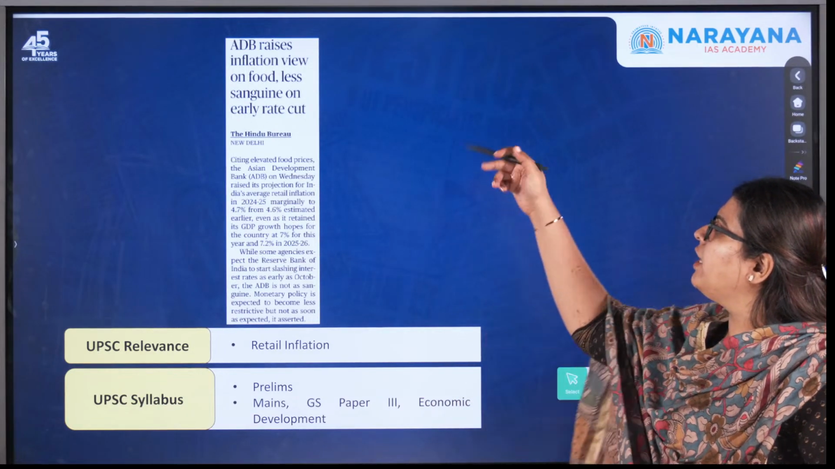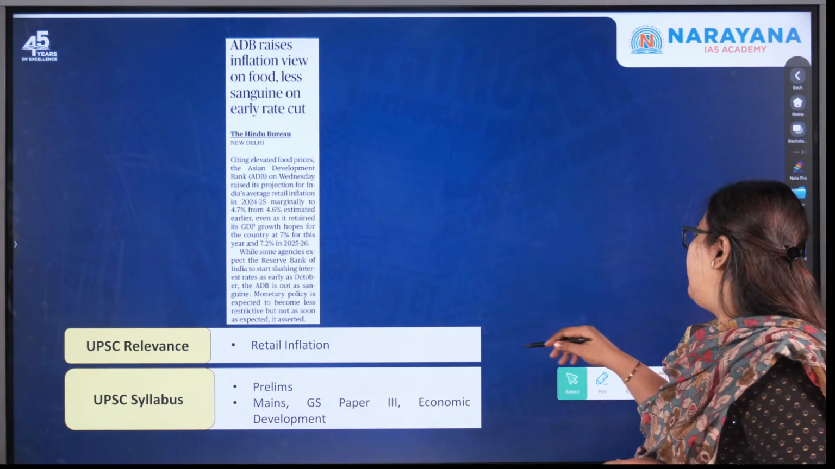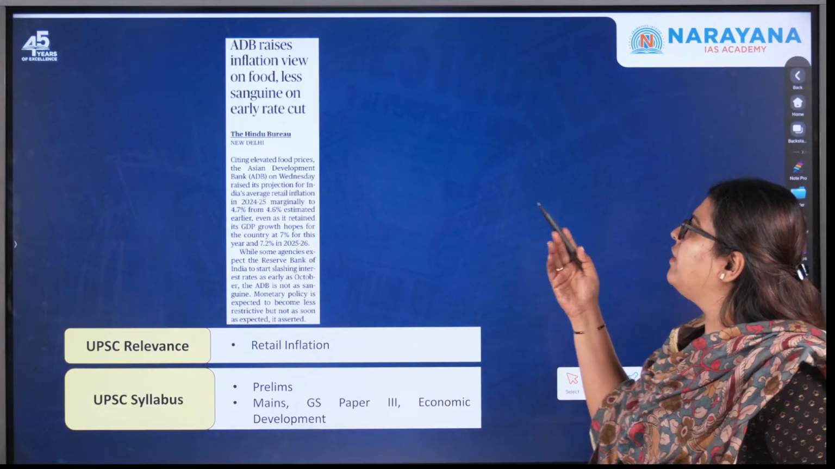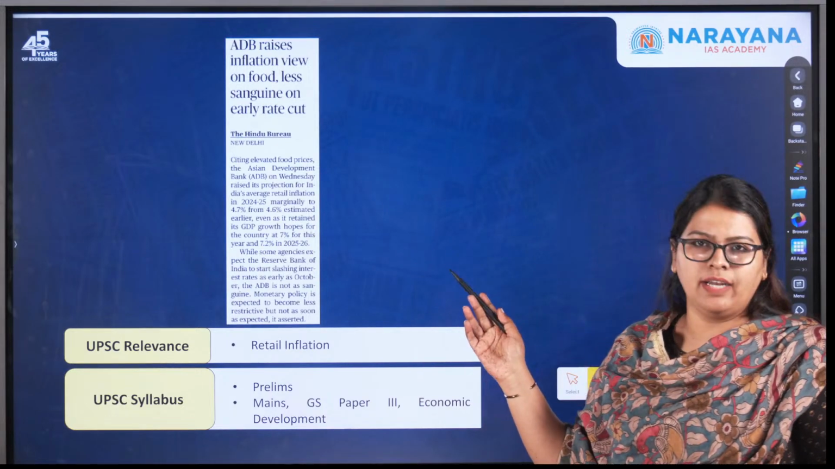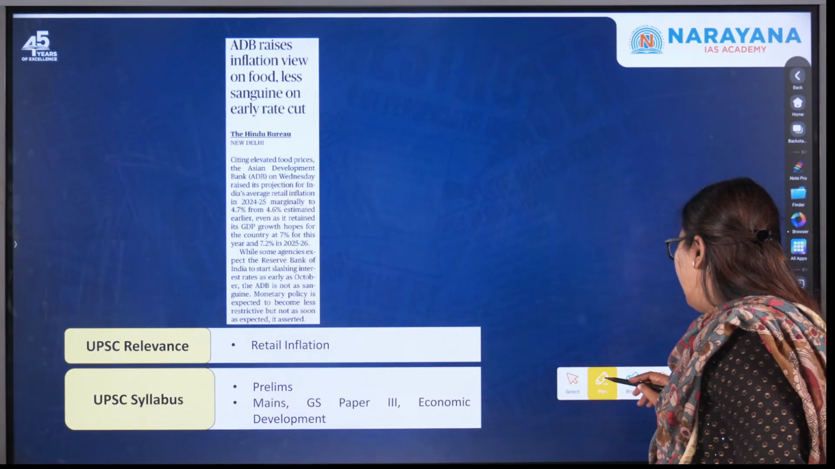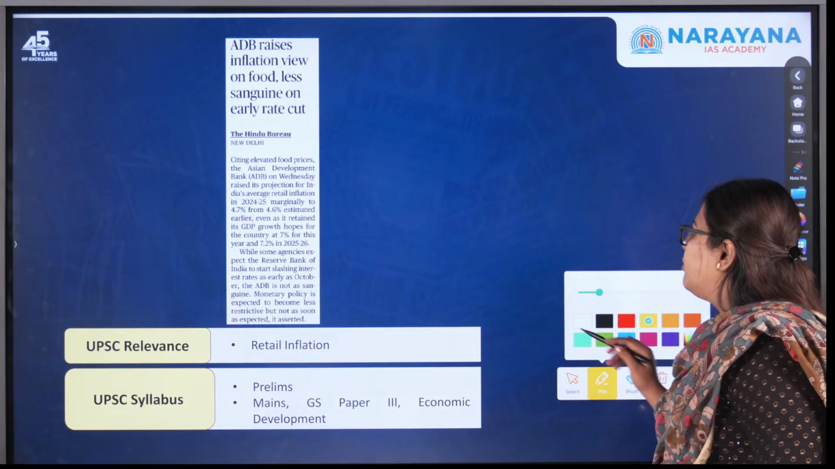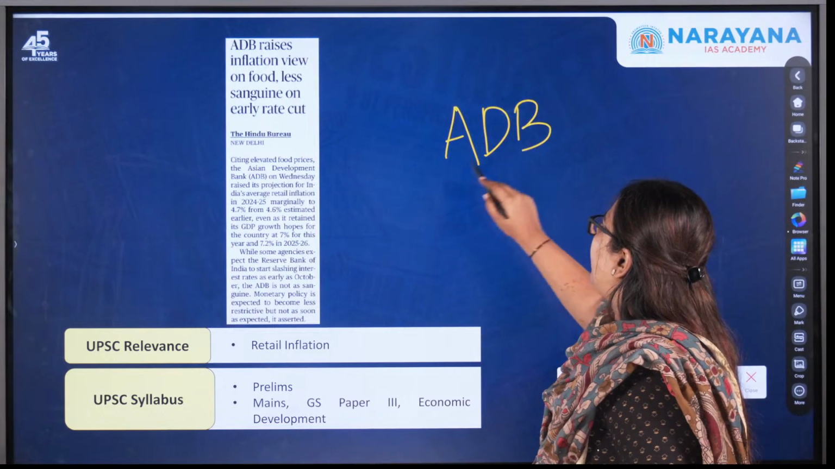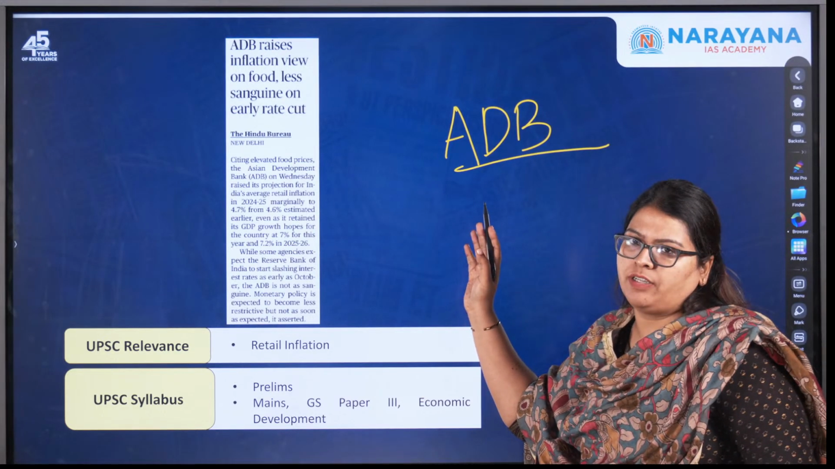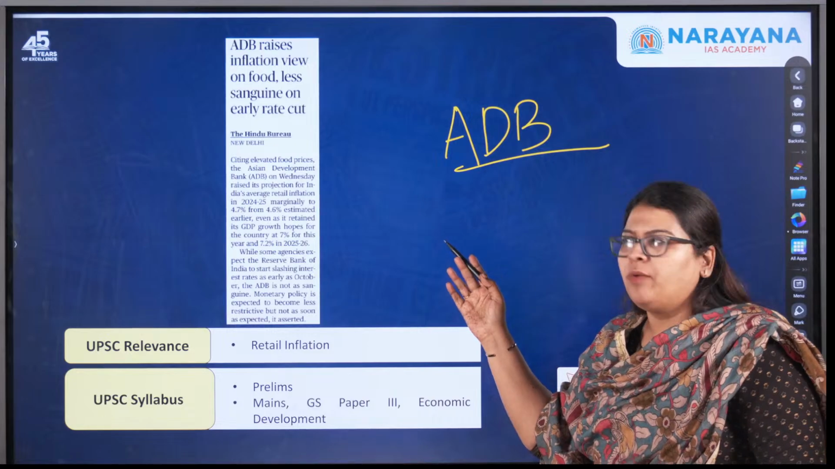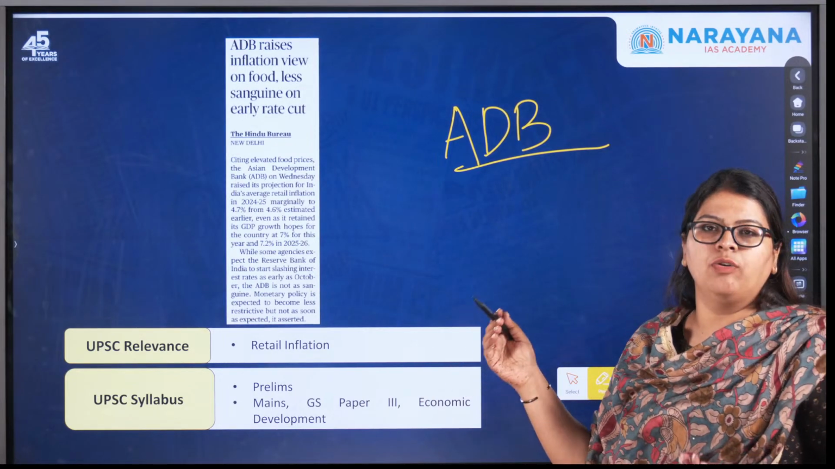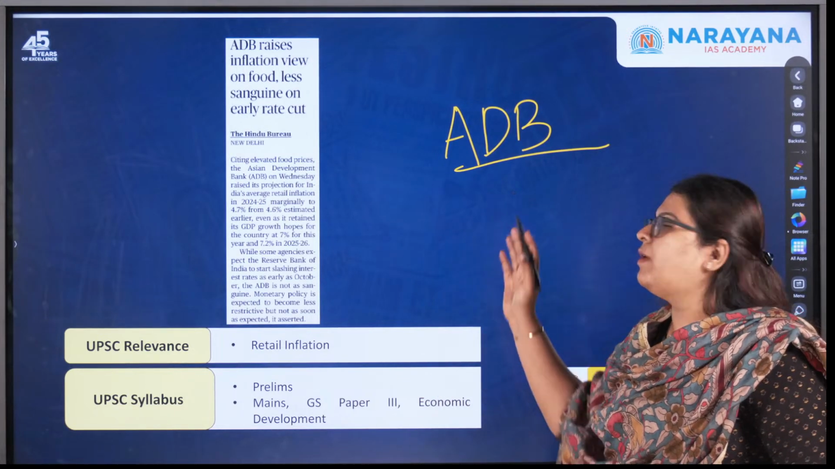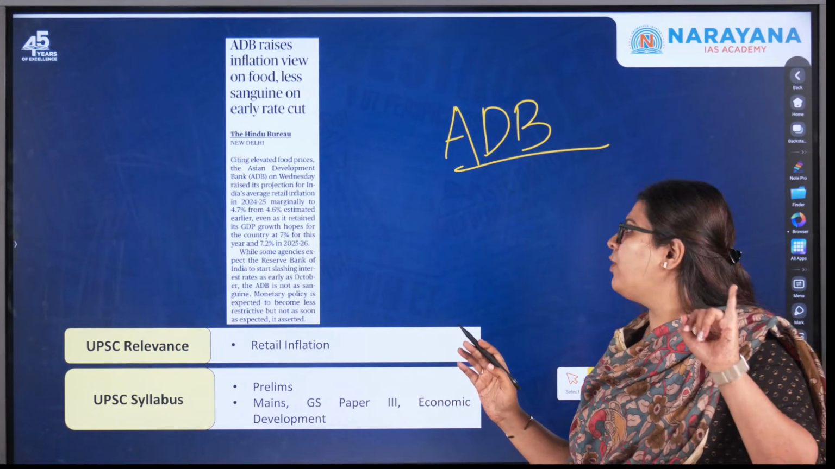Even with this particular topic, the header looks very difficult: ADB raises inflation view on food, less sanguine on early rate cut. Nothing there is actually important. What is very important here is to know about this grouping, the Asian Development Bank. Who are its members, what is its major objective, whether India is a part of it or not, who is the highest shareholder, and what is the mission and vision of this organization. That is the first thing.